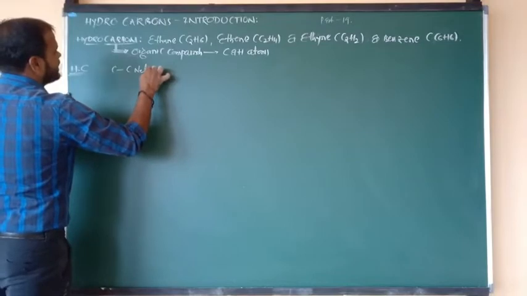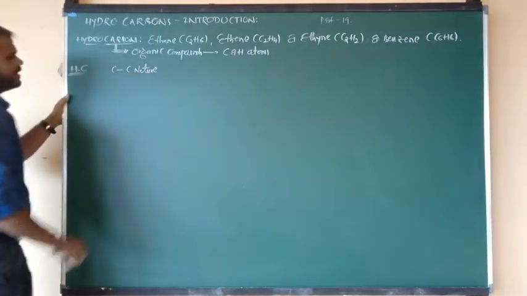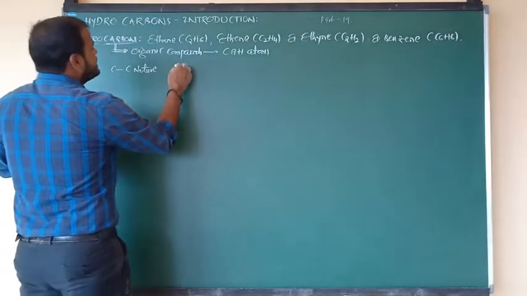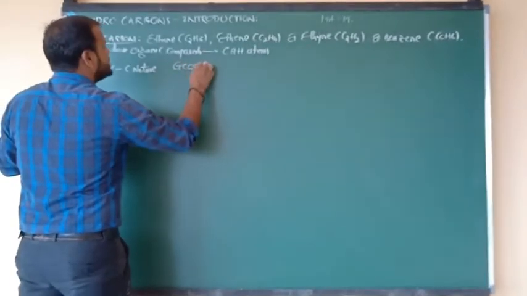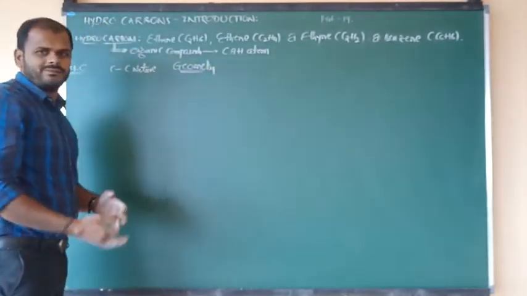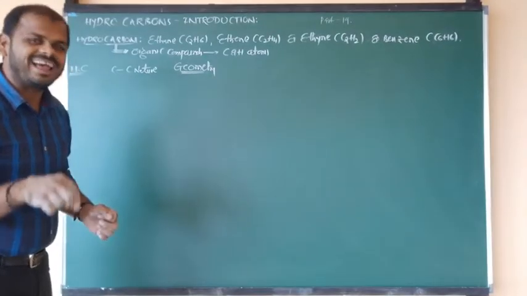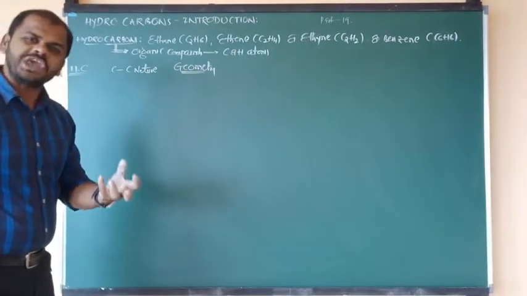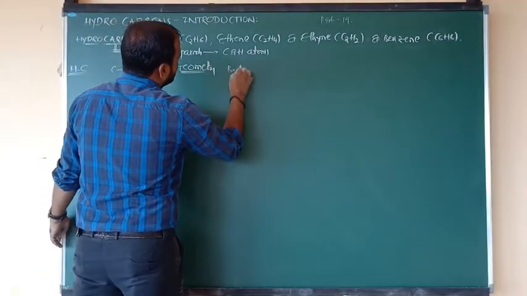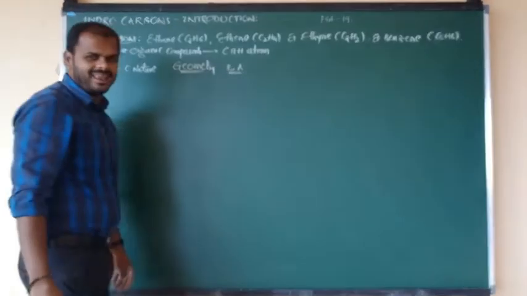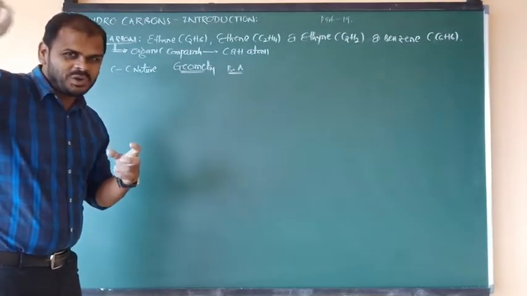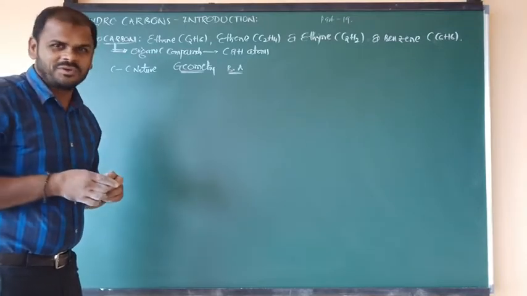So simply we can say that here I am going to discuss the carbon-carbon nature. And after that I am going to show you which type of geometry they are having. Geometry means what? Shape. So which hydrocarbon contains what geometry, for suppose alkane, alkene, alkyne. They are having which type of shapes, geometries. And the next column I want to show is the bond angle, either 120 or 180 or 109 degrees. I have told you in part 17th video class.